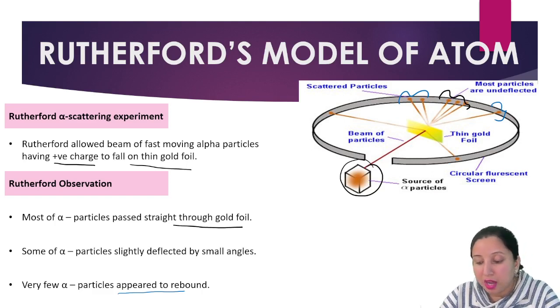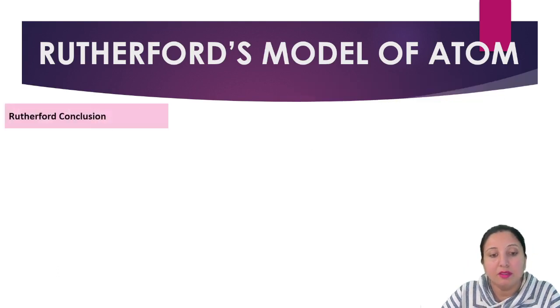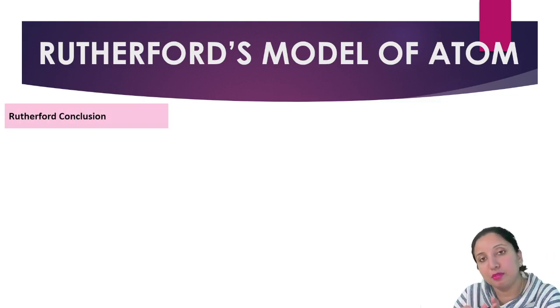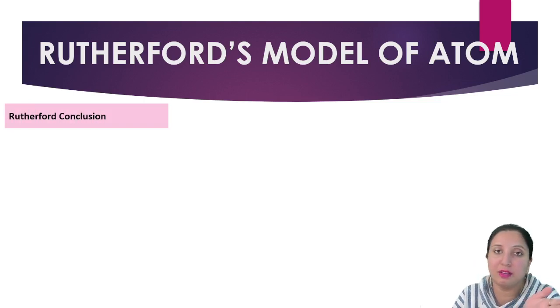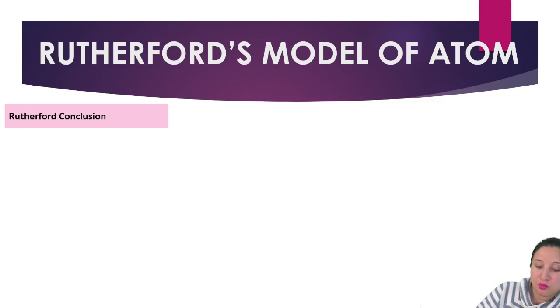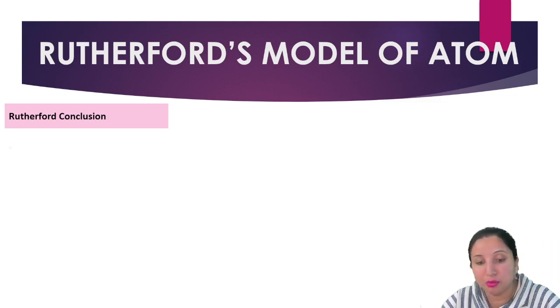Now after this, what happened? A few rays moved in a straight line, a few scattered with a very slight difference in angle, and a few deflected back. So what can I conclude?